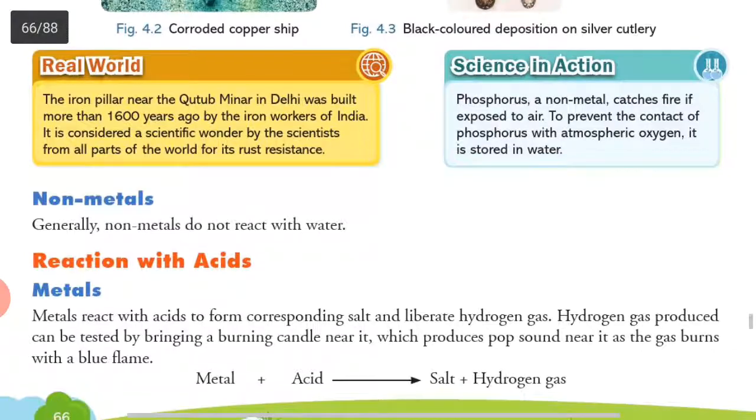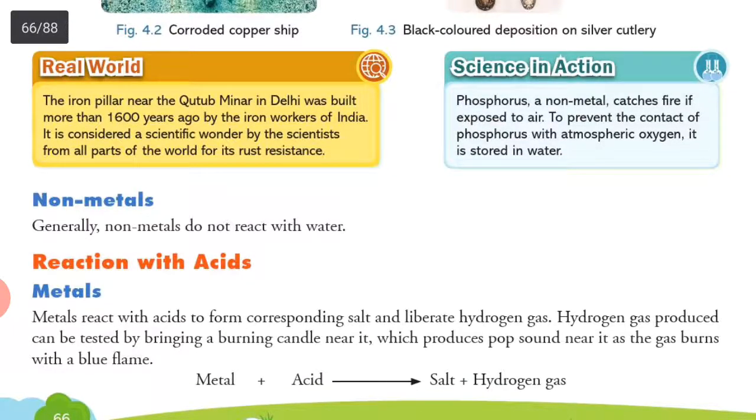In a real world situation, the iron pillar near Qutub Minar in Delhi was built more than 1600 years ago by the iron workers of India. It is considered a scientific wonder by scientists from all parts of the world for its rust resistance. That means there is no rusting on that particular pillar, which is around 1600 years old.